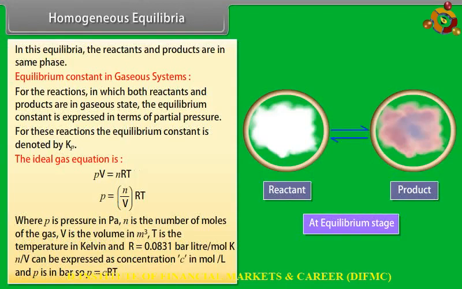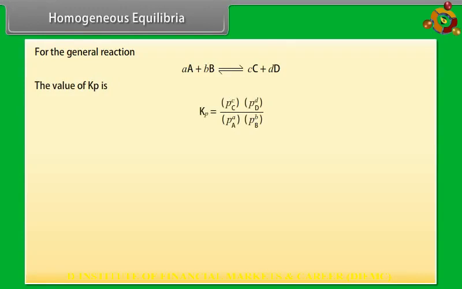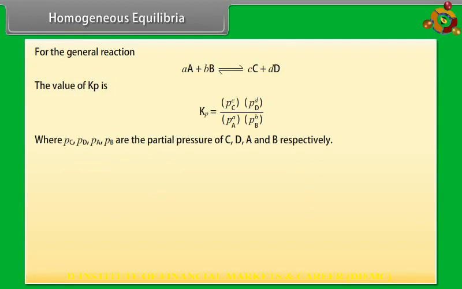N by V can be expressed as concentration C in mole per liter and P is in bar. So, P is equal to CRT. For the general reaction, the value of Kp is, where Pc, Pd, Pa, Pb are partial pressure of C, D, A and B respectively, and it can be solved to